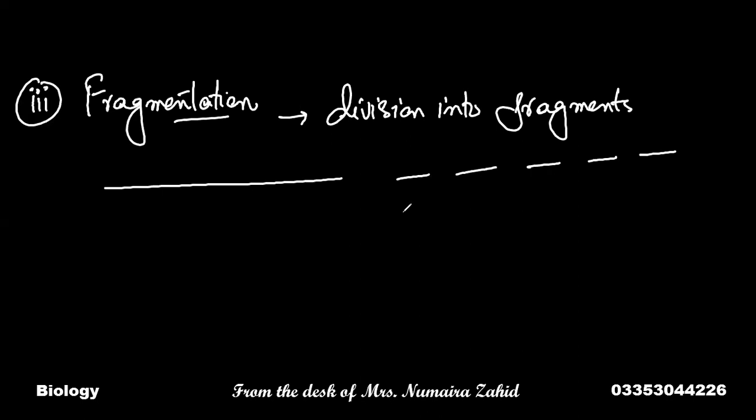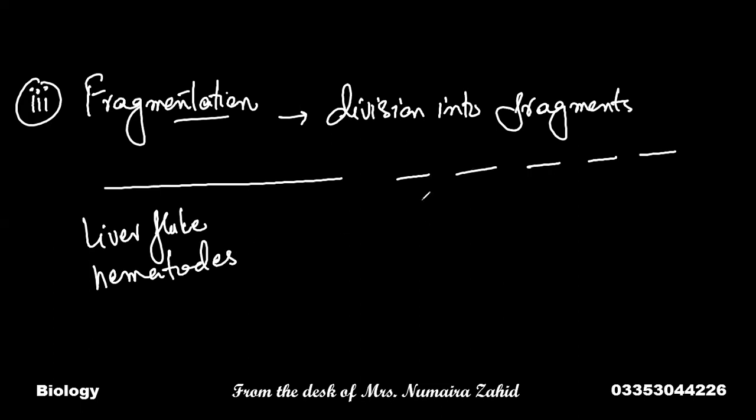This type of asexual reproduction occurs in lower multicellular animals like liver fluke. Liver fluke is a parasite of the intestine, and nematodes, the worms, also develop and reproduce through fragmentation. Each fragment recovers its lost part by regeneration and develops into a new organism.